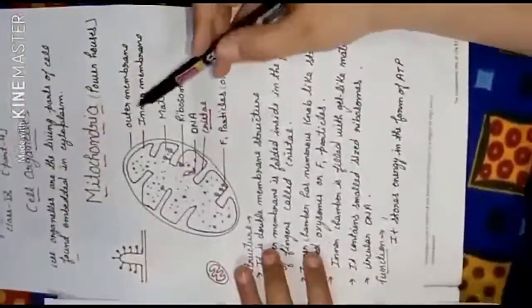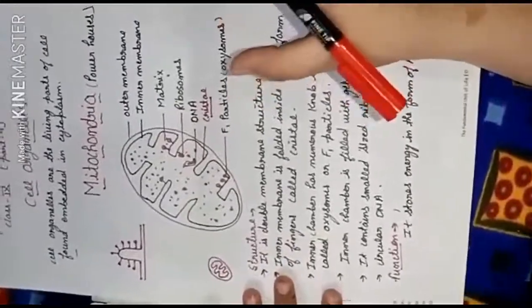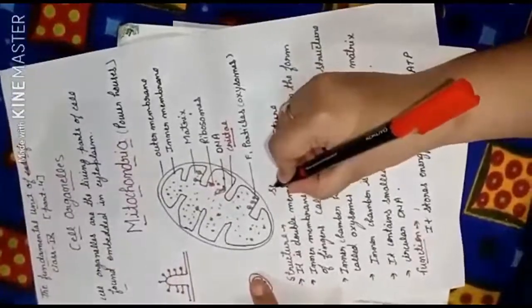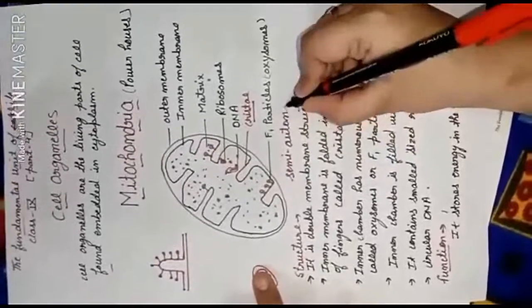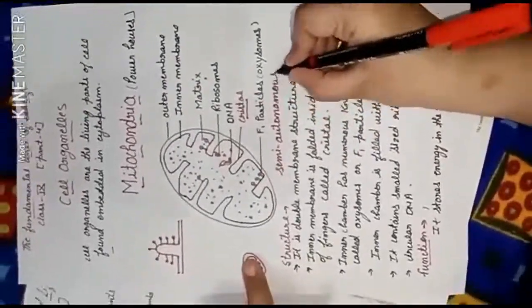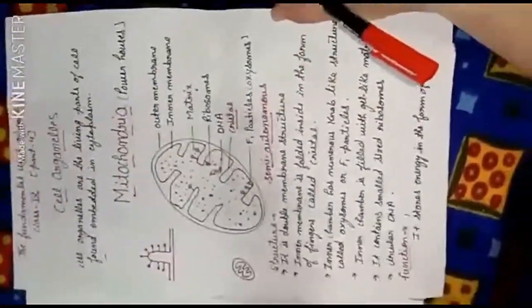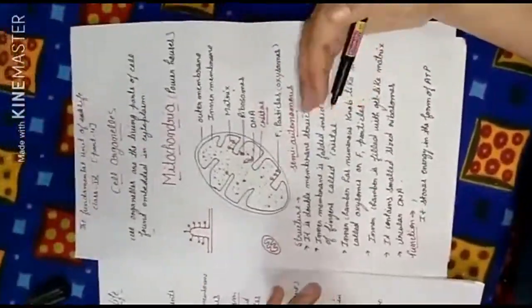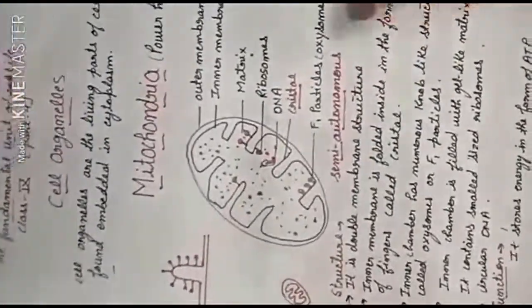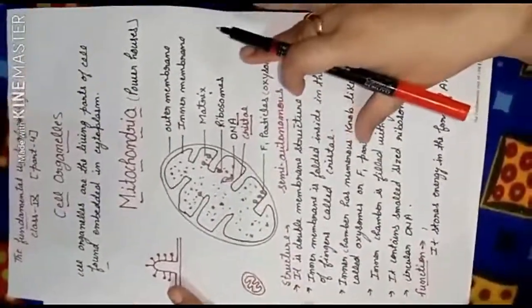Now there is a very important thing about mitochondria: it is a semi-autonomous organelle. What is the meaning of semi-autonomous? The organelle that has its own DNA is called a semi-autonomous organelle. So after the nucleus, mitochondria is the cell organelle that has its own DNA. That's why we call it a semi-autonomous organelle.